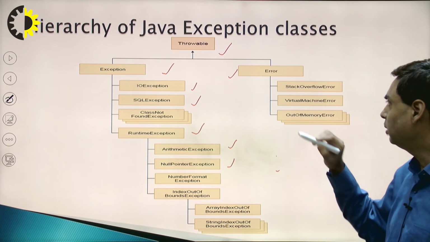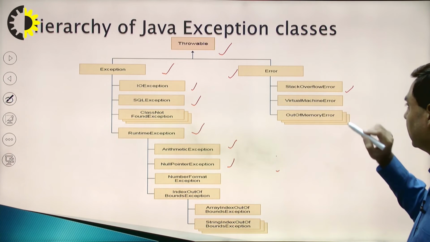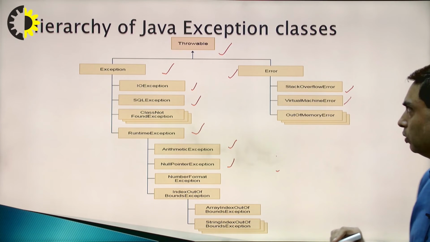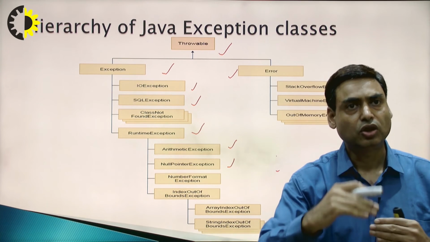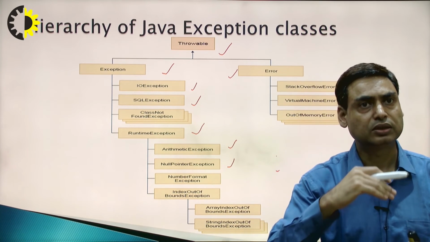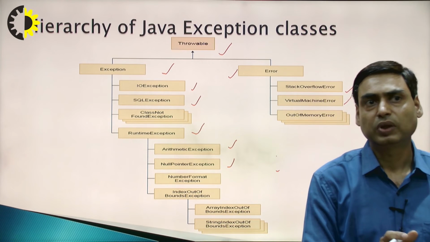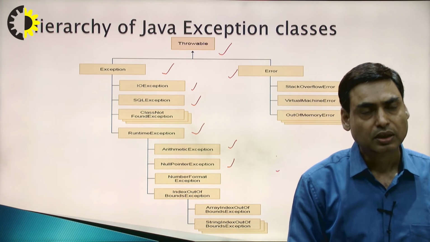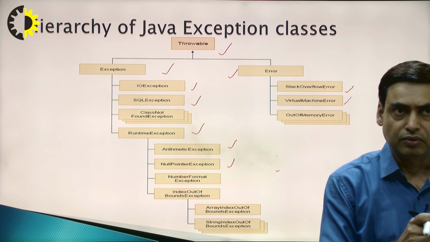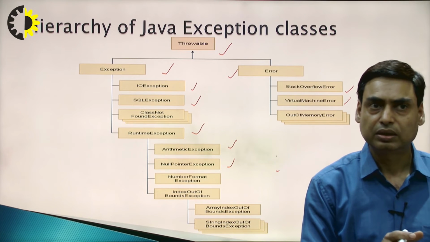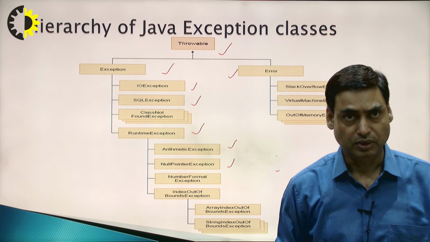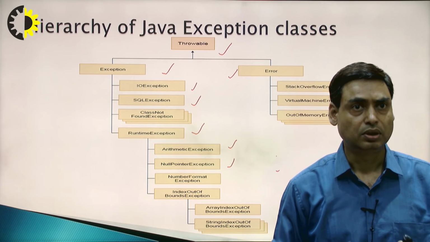In Error, we have StackOverflowError, VirtualMachineError, and OutOfMemoryError. So this is the hierarchy. At the top level, the super class is Throwable, and the major subclasses are Exception and Error. Then further subclasses are defined. Within Exception, the most important class is RuntimeException. I will go into detail about these classes.